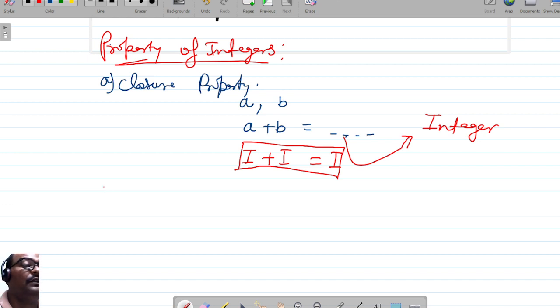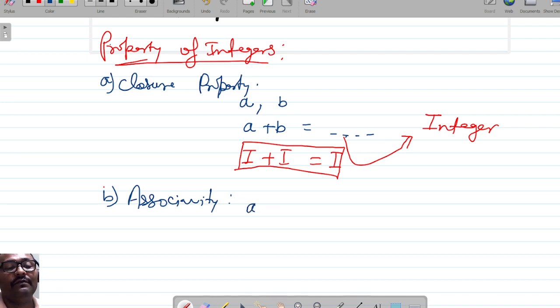Fine. So another property, what is that, friends? Another property is the associativity. You know what is associativity? Associativity is that associativity for addition of integers.